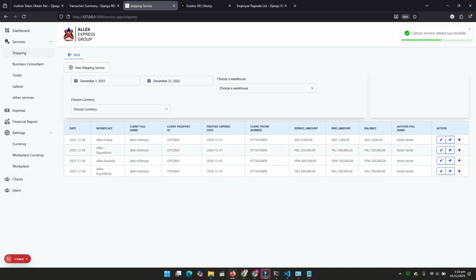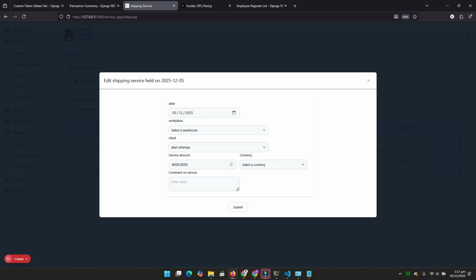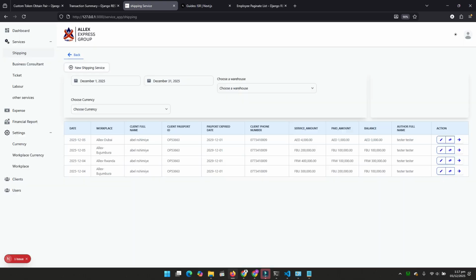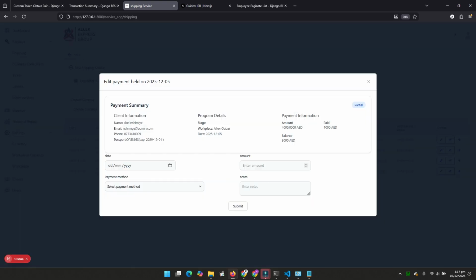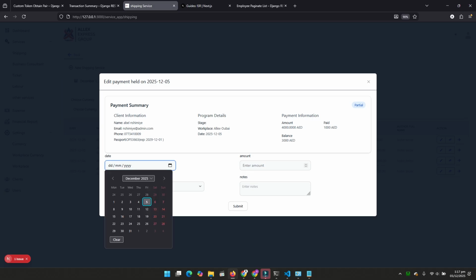And when you submit, you will have that shipping service created for you. So you can still do some updates if you made some mistake, but also you can add payment. For instance, now remember we added 4,000 and the balance is 3,000.